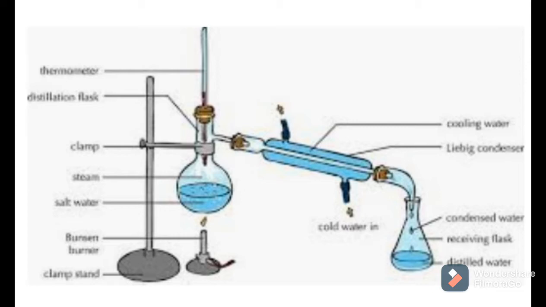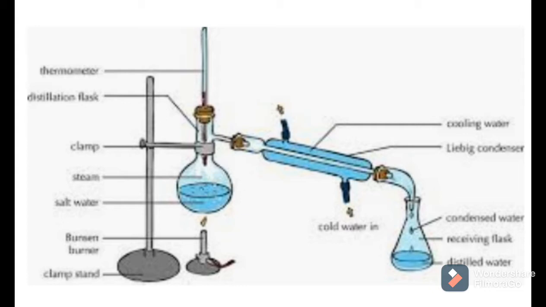And you all know what condensation is. Condensation is the process in which, on cooling, water vapors are converted into liquid. So these water vapors are converted into water, and we get that water in the conical flask. You can see in the diagram. And in the round bottom flask, all the water gets evaporated and collected into the conical flask, and what remains in the round bottom flask is salt.